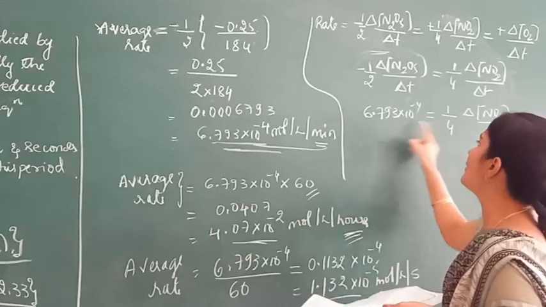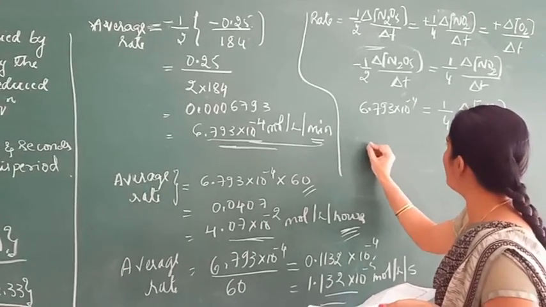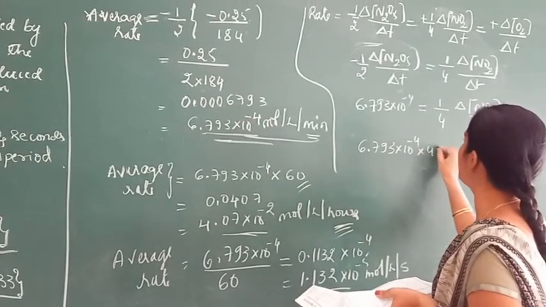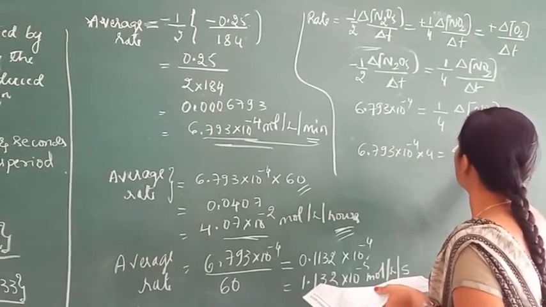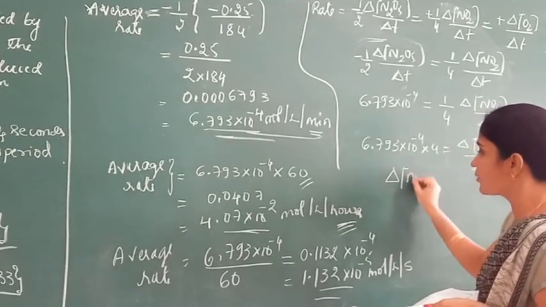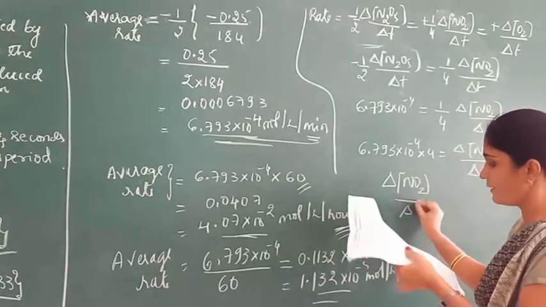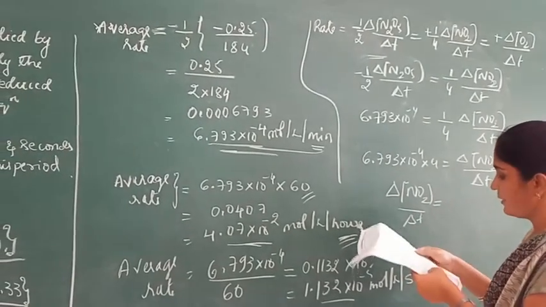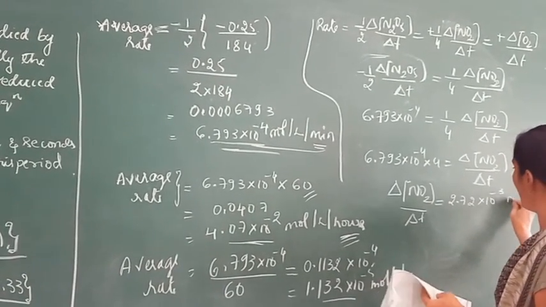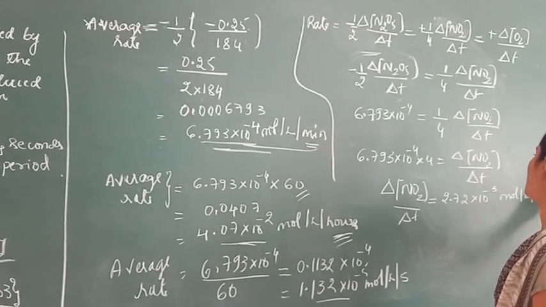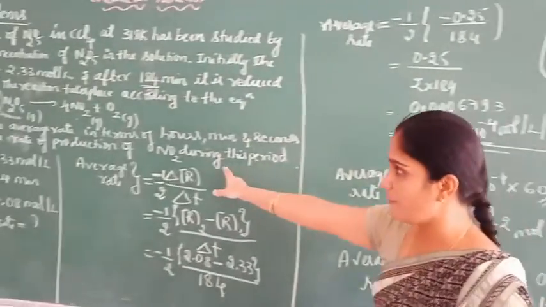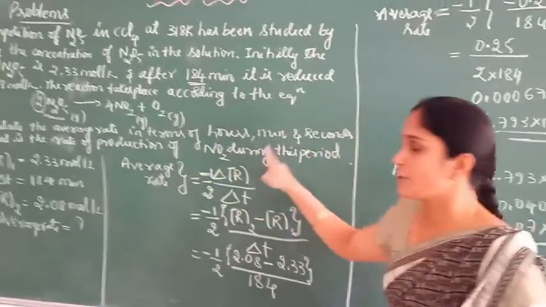So, cross multiply this 4, we get 6.793 into 10 power minus 4 into 4 equals delta NO2 divided by delta T. On simplification we get the rate of production of NO2 equals 2.72 into 10 power minus 3 mole per liter per minute. So, in the second part of the problem we have to calculate the rate of production of NO2.